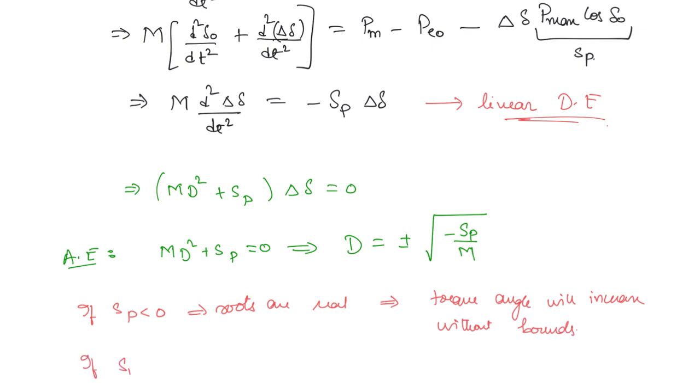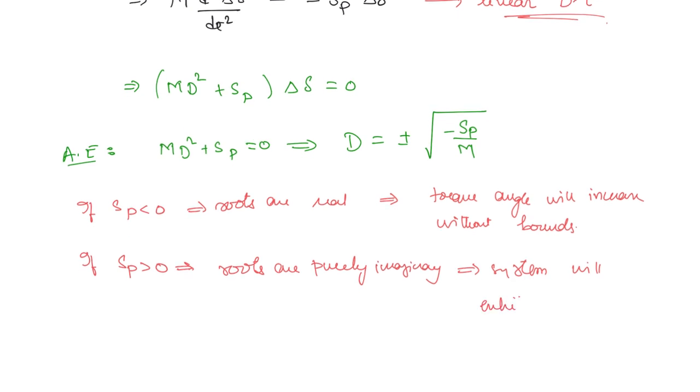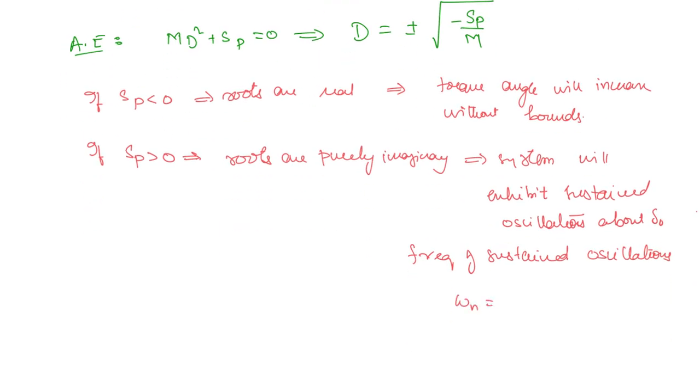Now if Sp is greater than 0, then the roots will be purely imaginary, and in this case the system will exhibit sustained oscillations, and the oscillations will be about the angle delta naught. And the frequency of those oscillations will be omega n is equal to root over Sp by m.